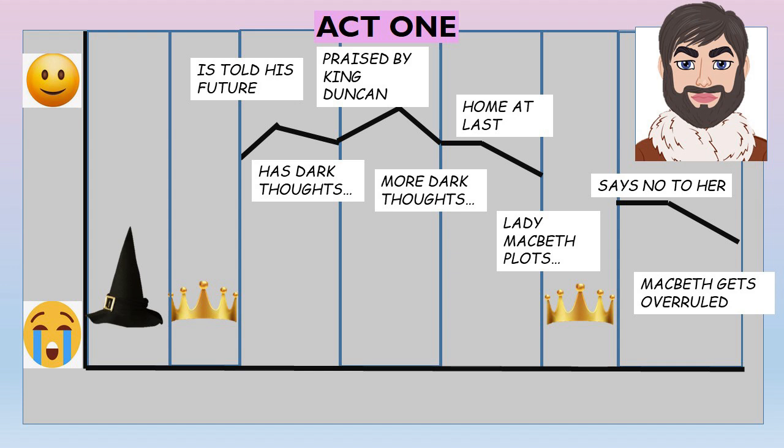He's tried to stand up to Lady Macbeth. He hasn't been able to. He's had to wrestle with his intrusive thoughts of treason. You can see that in the middle of our map. He's been feeling positive about the news he's told by the witches, but then that leads to those dark thoughts. He's praised by King Duncan, and then he has more intrusive dark thoughts. Lady Macbeth then forces her will on him. He's unable to stand up to her, and by the end of Act 1, he has resolved to kill King Duncan. And that takes us into Act 2.